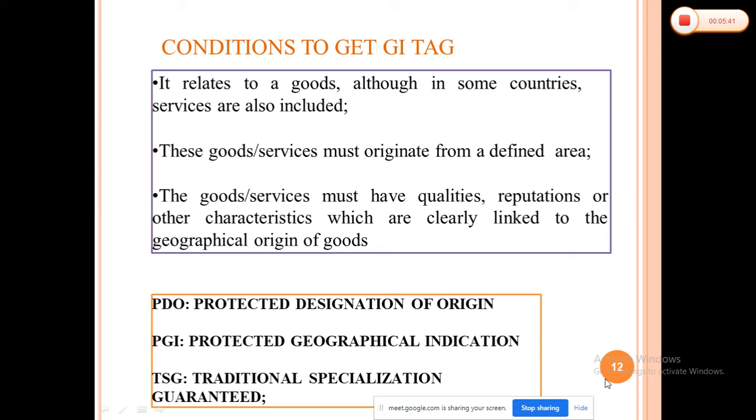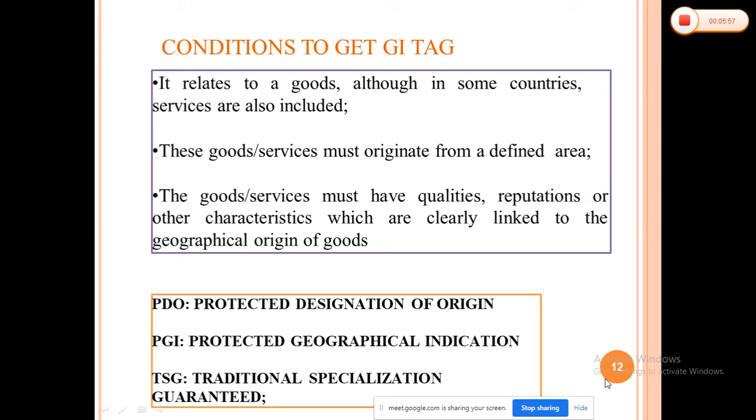Then the last one, that is the TSG, traditional specialty guaranteed, which highlights the traditional character either in the composition or in the means of production, like Kolhapuri chappals, as I already discussed.